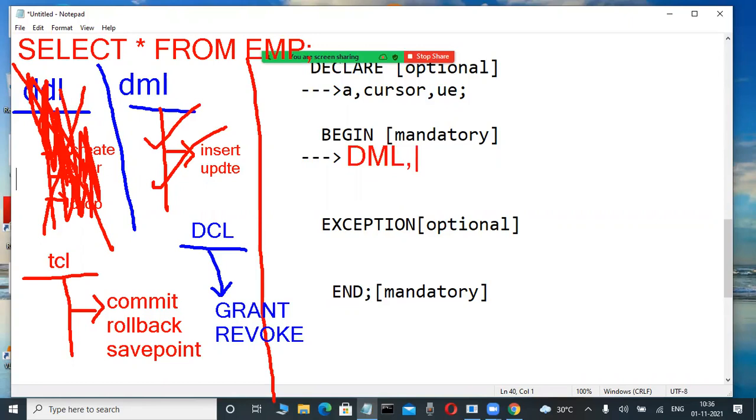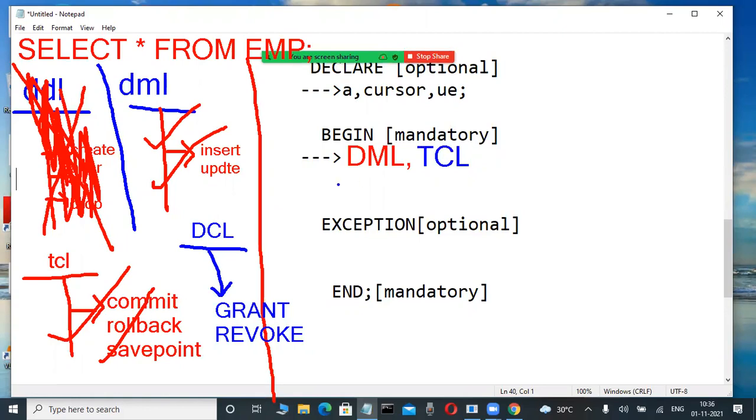Okay, fine. Again, can we use TCL commands, commit, rollback, and savepoint, in the executable section? Yes, possible. Only in a trigger are we not allowed to use them. In all the remaining places we are allowed to use them. TCL commands, transaction control language commands, are possible in your PLSQL.